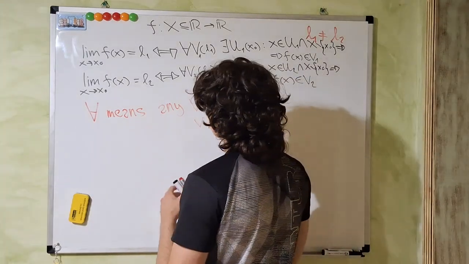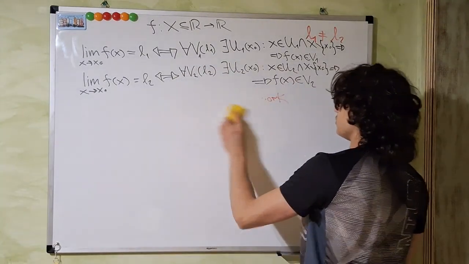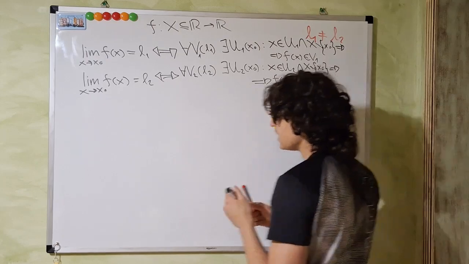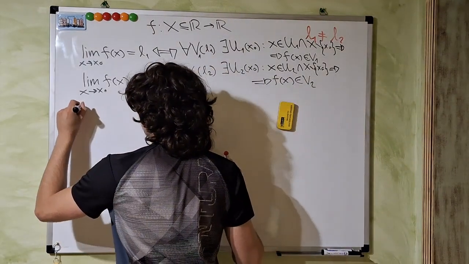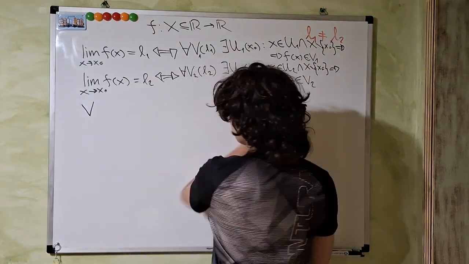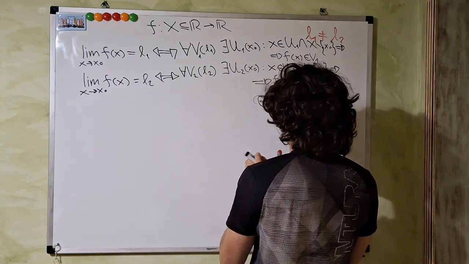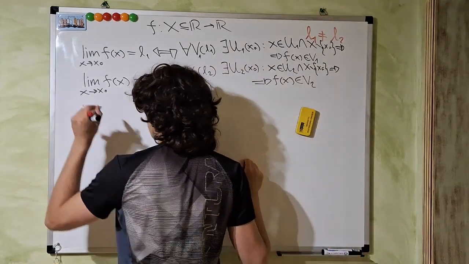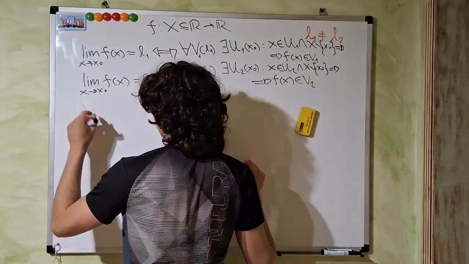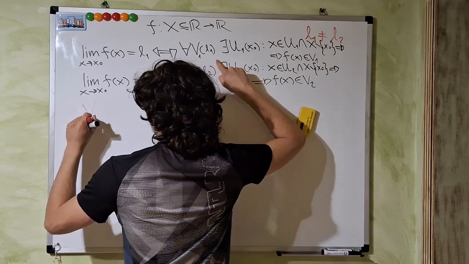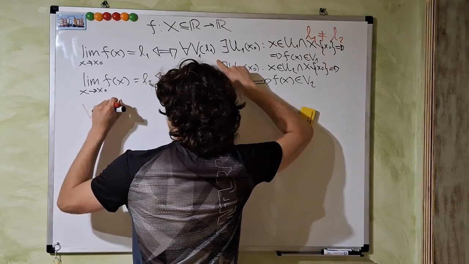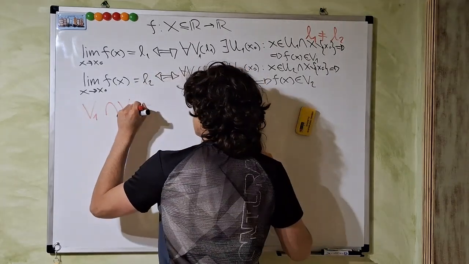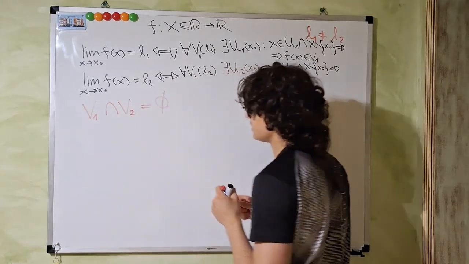So we can choose a special case. I'm writing it in red so it's clearer. We're assuming that V1 intersection V2 equals the empty set.